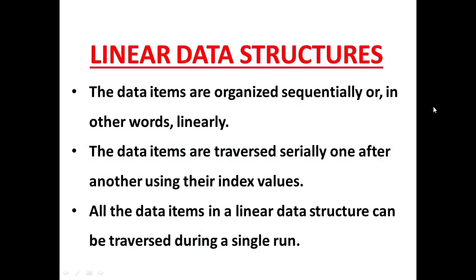Now, what is a linear data structure? In a linear data structure, the data items are organized sequentially or linearly. Like you must recall your list. It is indexed from 0, then 1, then 2. So you can traverse all the items of the list one after another using their index value. This is a linear data structure. It has an order in which the values are stored and in which the values are traversed. Okay. So all the items in a linear data structure can be traversed during a single run. You have already done it using a for loop. You can go to each and every element of the list or a linear data structure. Okay.